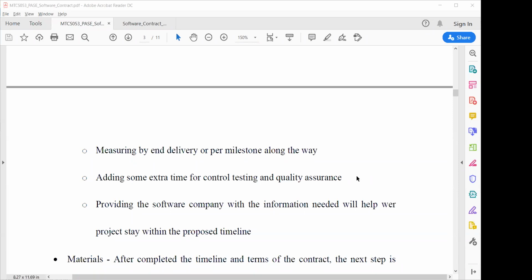Adding some extra time for control testing and quality assurance. Every time you develop a software contract, you must mention the extra time which will be required for the control testing or quality assurance, because testing and quality are an important part of the software. When a customer buys software from you, he or she must be assured that your software will provide quality, and it must be fault tolerant and scalable.